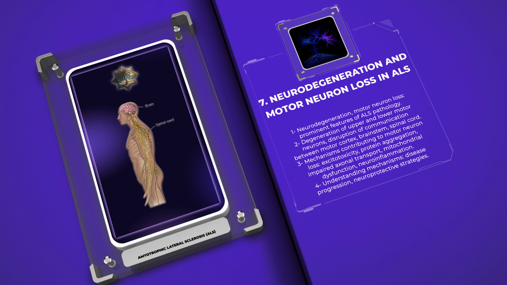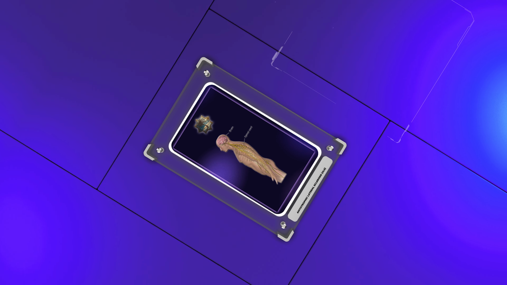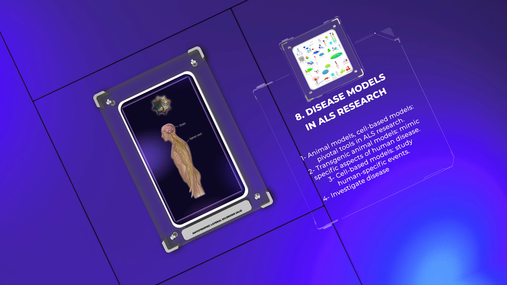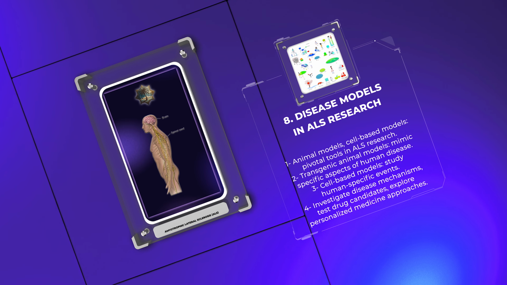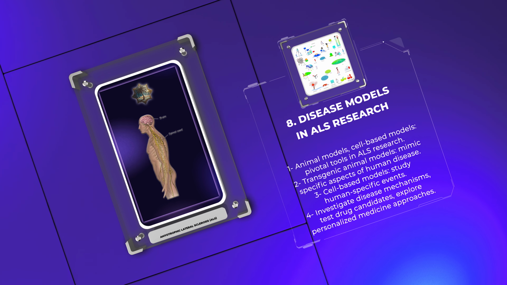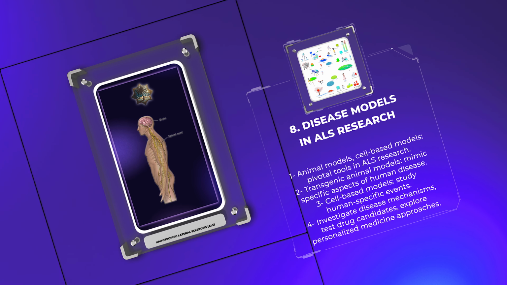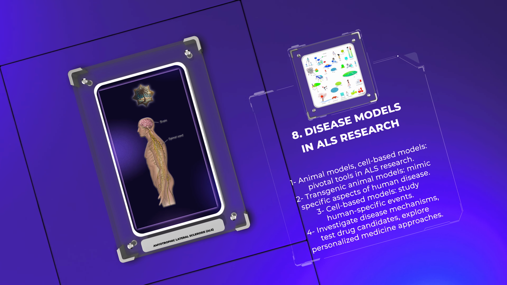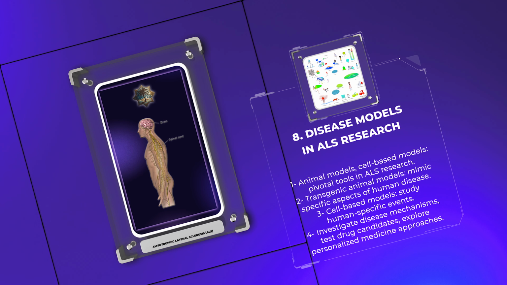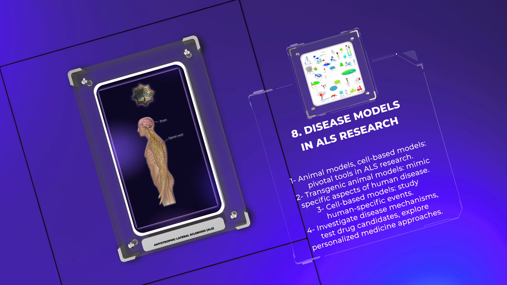Moving on, let's discuss the various disease models used in ALS research. Animal models and cell-based models are pivotal tools in studying ALS pathogenesis and testing potential therapeutics. Transgenic animal models overexpressing ALS-associated mutant proteins, such as SOD1 or TDP43, mimic specific aspects of the human disease.